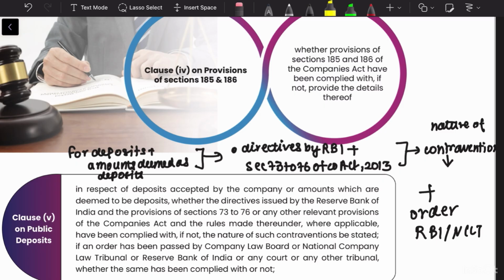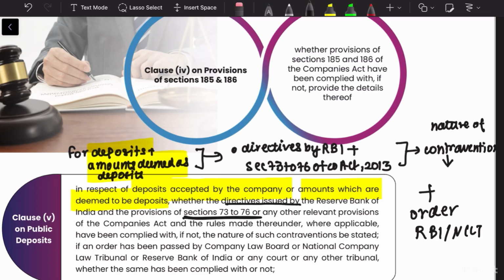So we have to see that in respect of the deposits which are accepted by the company, and also the amounts which are deemed to be deposits. There are deposits which are accepted, like the amounts deposited with the company, and also certain amounts which, as per the company rules, are deemed to be deposits. For both of them, the directives of the RBI and the provisions of sections 73 to 76 have been complied with.